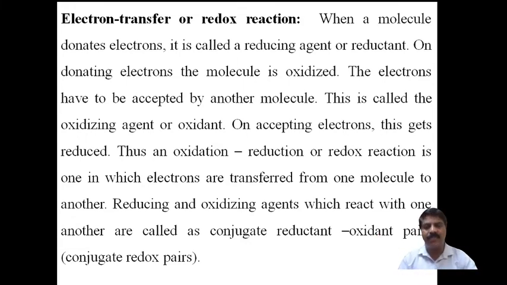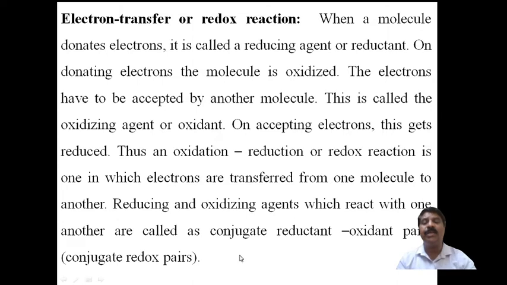Okay. This takes place simultaneously, and this is the oxidation reduction reaction, or redox reaction, in which electrons are transferred from one molecule to another by a reducing agent and an oxidizing agent, which react with one another to form conjugate reductant and oxidant pairs.